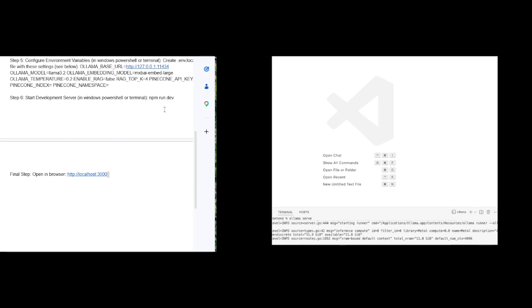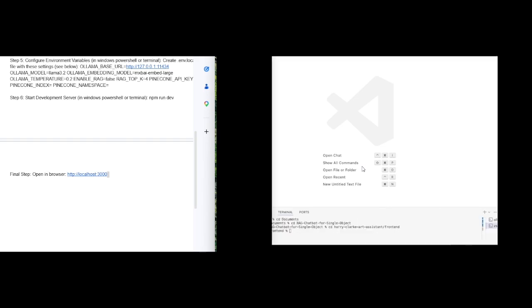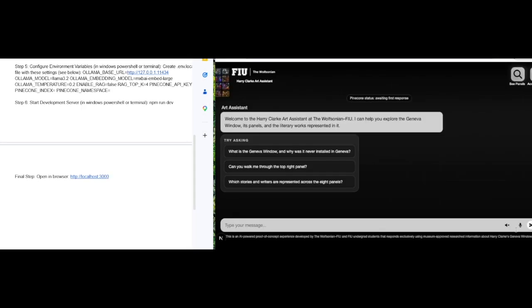Then you're going to want to make a .env.local file with these settings. And then to start the development server, you're going to want to do npm run dev. To go to the website, you want to go to http://localhost:3000.